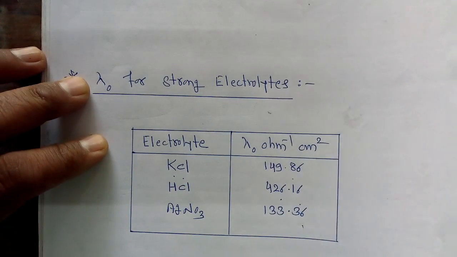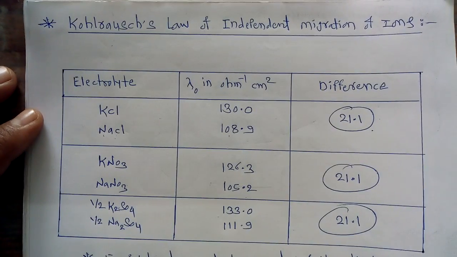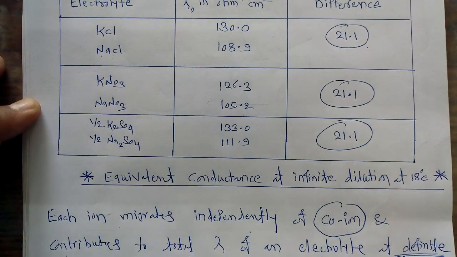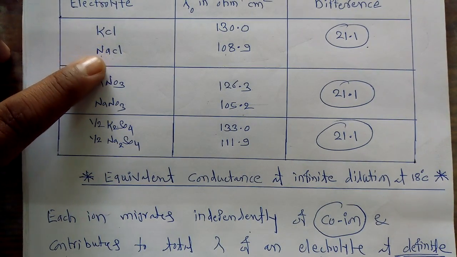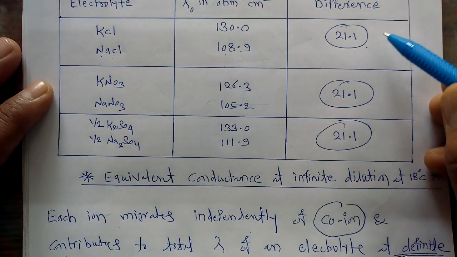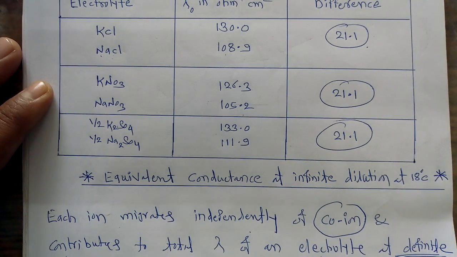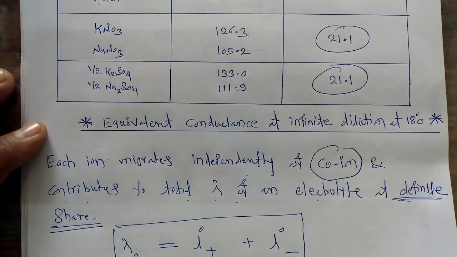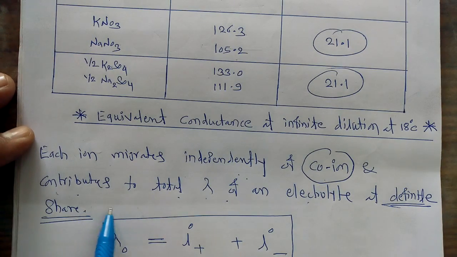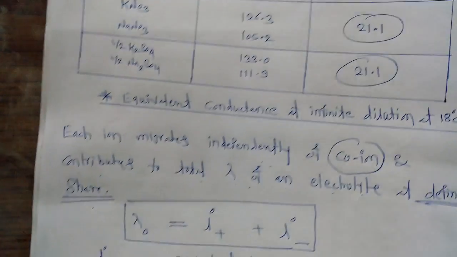And finally, we considered one important law from this chapter, called Kohlrausch's law of independent migration of ions. For this purpose, we considered tabular data in which we take a pair of electrolytes having a common ion, but varying in their cations. They give a fixed value of the difference in lambda, even though they have similar differences in each pair. From this we can propose Kohlrausch's law. According to this law, each ion migrates independently of its co-ion and contributes to the total equivalent conductance of an electrolyte at a definite share. So that is the statement of this law.